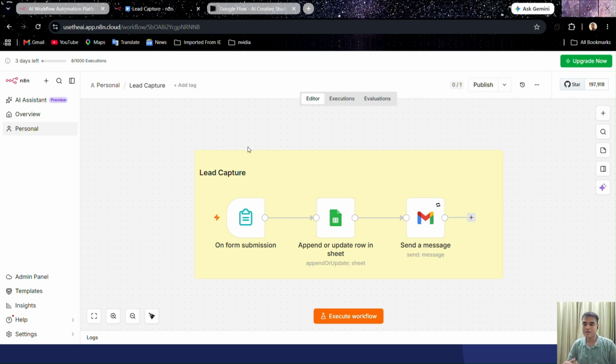When they fill this form, their queries get submitted into a sheet, and after that you will get a mail from the sheet saying a student has filled a query, please check this query in your sheet. So this is basically a backend flow, like how Google Forms work. When you submit a form, you get a mail yourself also. You have a response sheet where you fill the form, and you want all the answers you filled in that form sent to your email also. So this is the main logic behind this. So we did this workflow.